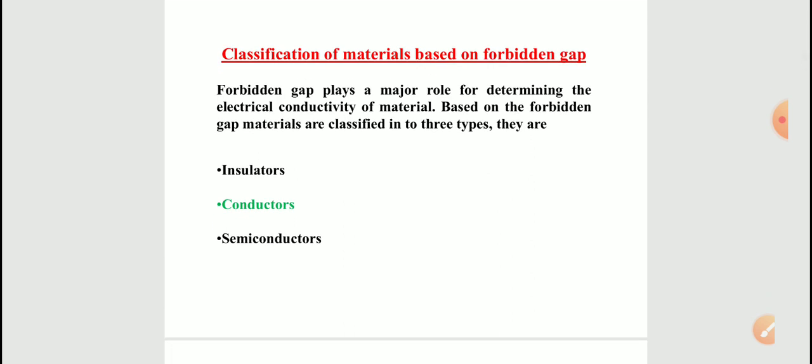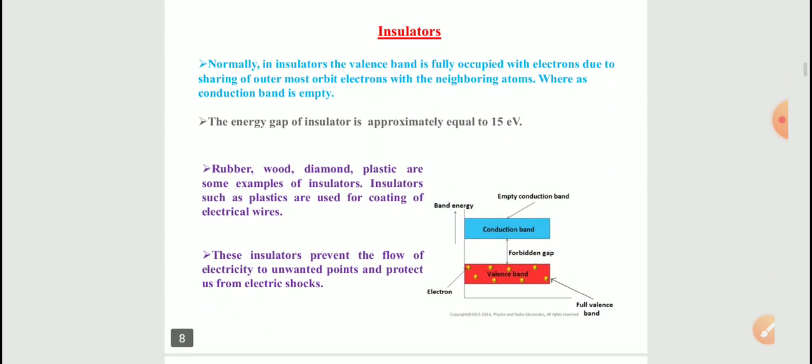Now, as I already told you, we can classify the materials based on their forbidden gap. Those are insulators, conductors and semiconductors. Here we will discuss them one by one. Almost all these topics you have already covered in your school books and your intermediate also. So that's why I'm giving only important conclusions or important points about these materials.